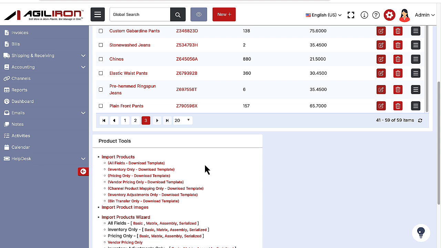If you look at the product import template, which we'll show you in just a moment, you will see that it includes the column for the eBay Item ID. So this can also be imported when adding products into Agiliron initially at setup time.